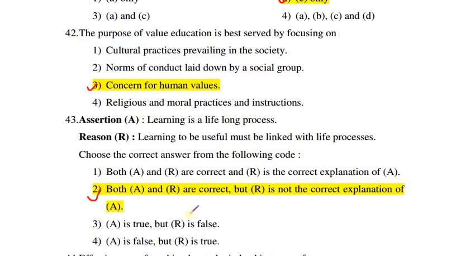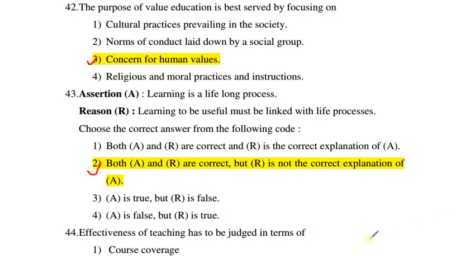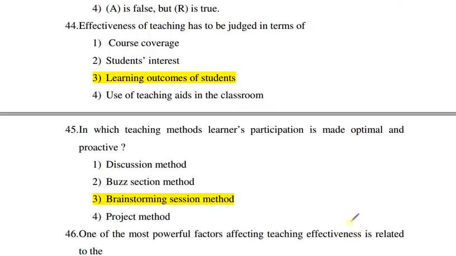Next question is question number 44. Effectiveness of teaching has to be judged in terms of course coverage, students' interest, learning outcomes of students, use of teaching aids in the classroom. So the correct answer is learning outcomes of students, important for effectiveness of teaching. Next question is, in which teaching method is learners' participation made optimal and proactive?